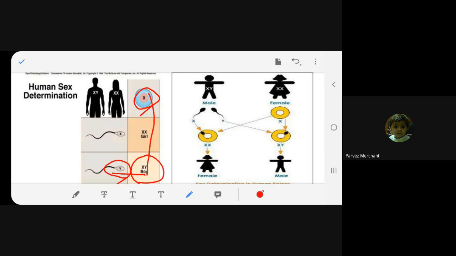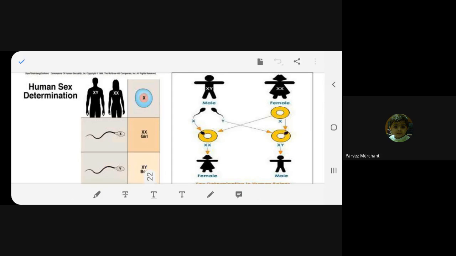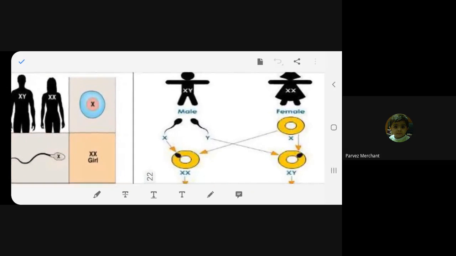You understand or not? Yes, ma'am. So when a sperm having X chromosome unites with mother's egg, we will have a baby girl. But if the Y chromosome sperm unites with X chromosome of egg, we get a baby boy. I think things are quite clear. Yes or no? Yes, ma'am. Say something. We'll do it over here also.